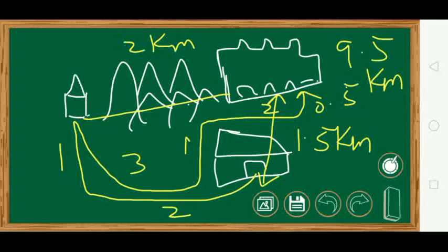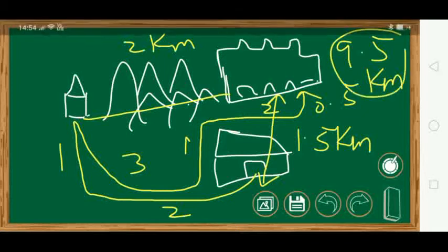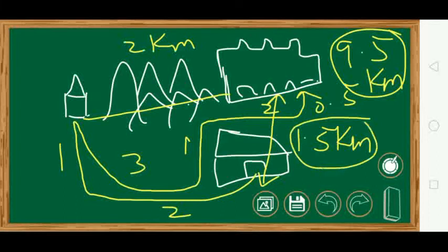What was her end point? Her school, right? So her displacement is the distance between the starting point and the finishing point, that is 1.5 kilometers. The distance is the actual path taken by her to go from her house to the school. That was 9.5 kilometers. So 9.5 kilometers is her distance, but her displacement is only 1.5 kilometers.